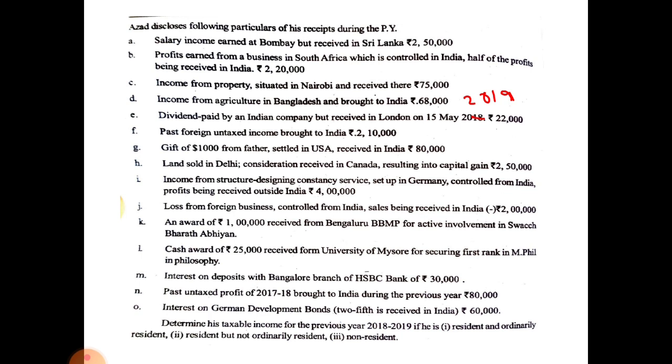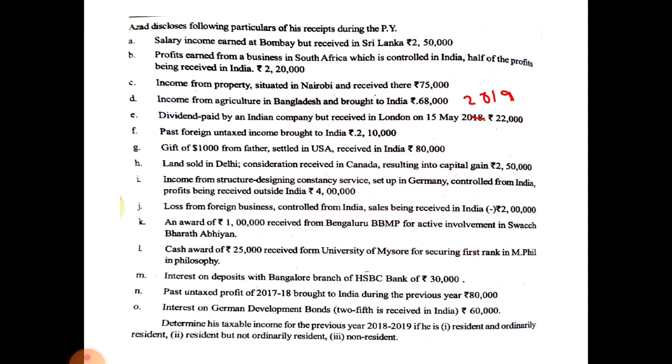Next one, past foreign untaxed income brought to India, rupees 2,10,000. Past foreign untaxed income not taxable in anyone's hand, so not taxable. Next one, gift of 1,000 US$ from father settled in USA, received in India, rupees 80,000. Father is a relative and gift from relative is exempted from tax, so 80,000 is exempted amount.